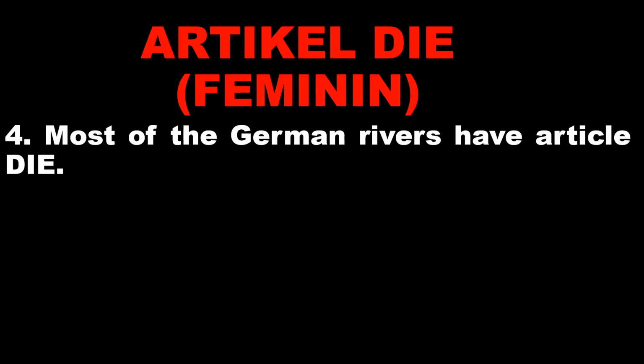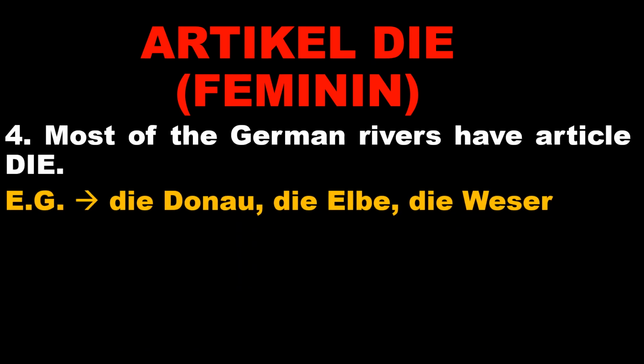The next tip is most of the German rivers have the article die. Again, just look at the sentence: most of the German rivers, not all, but most of them, have the article die. For example, zum Beispiel, die Donau, die Elbe, die Weser. But exceptions are always there. For example, der Ulster. It's not die, it's der.